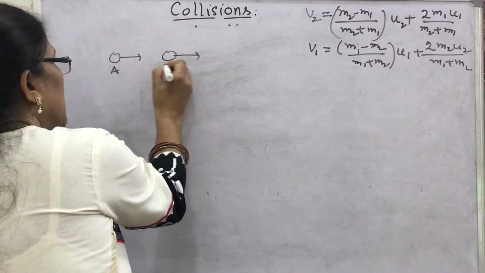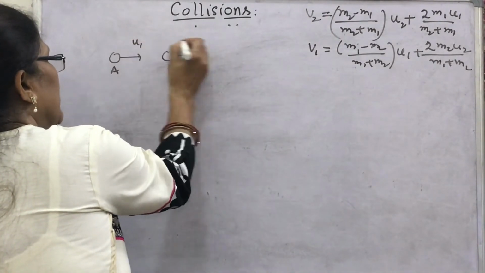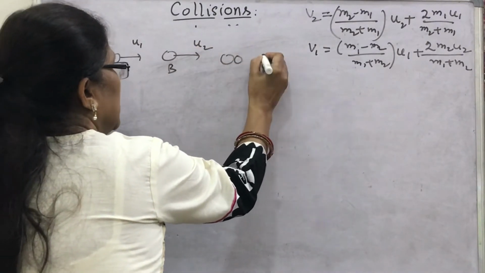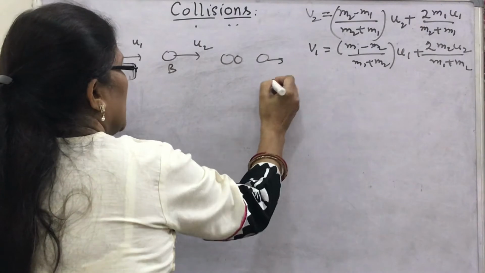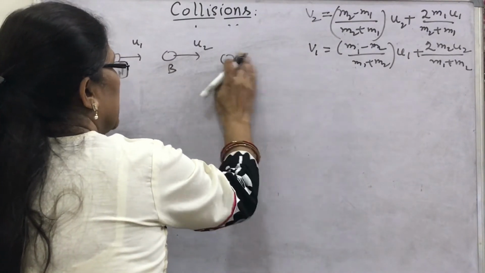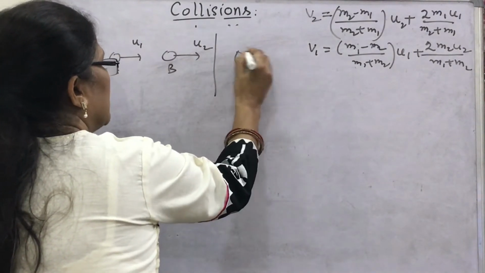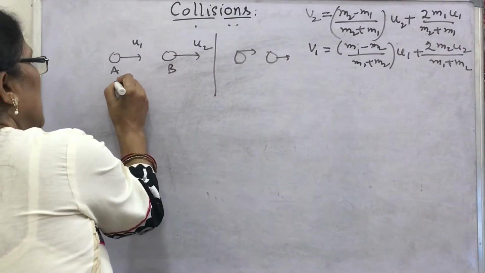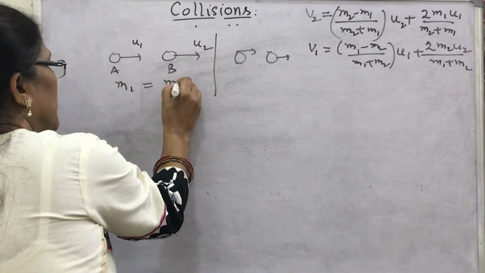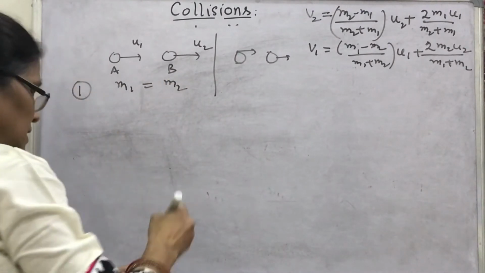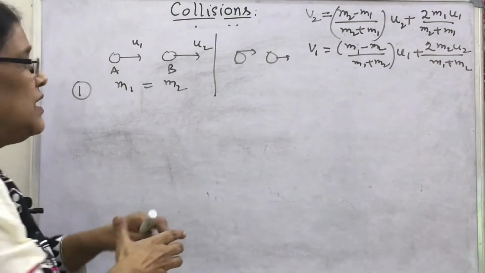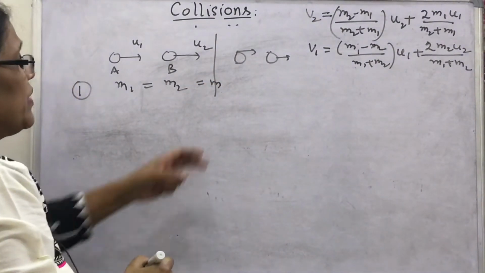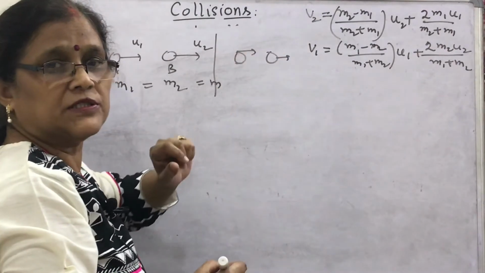This is A, this is B. They were moving with velocities u1 and u2, and after collision you have to find their velocities. Here m1 equal to m2 is the condition. Let m1 and m2 be the same, m. You can find this directly from these expressions.